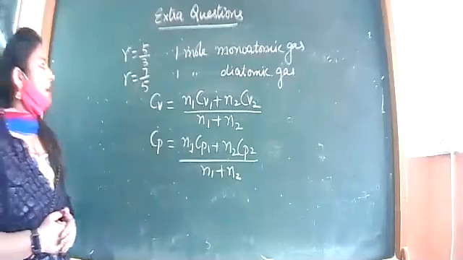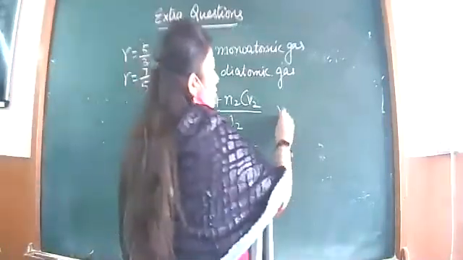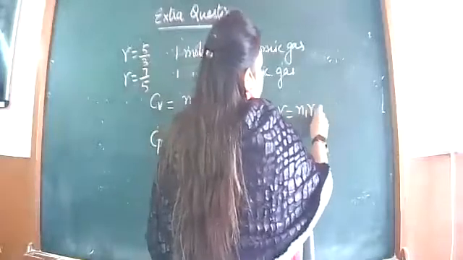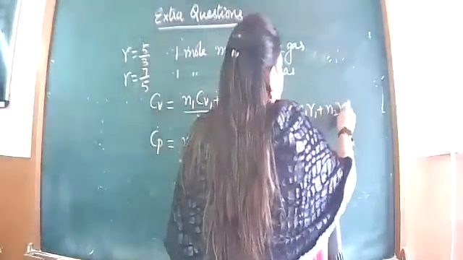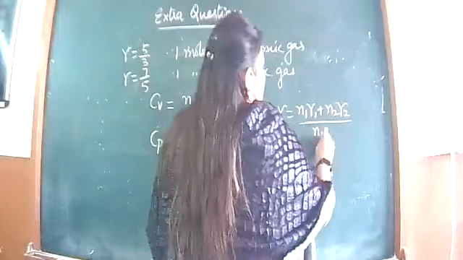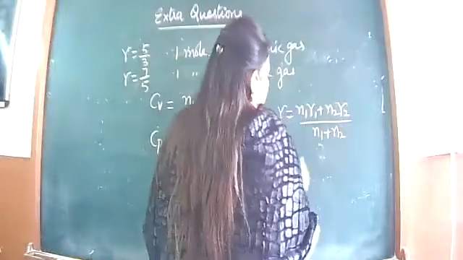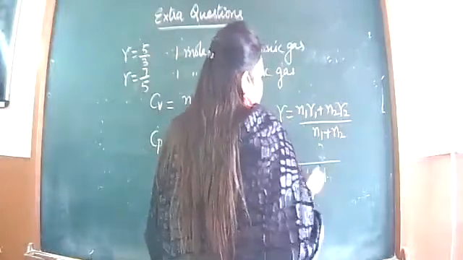So in the same way you can calculate gamma using this formula, because individual Cp, Cv are not given to us. Number of moles is 1.